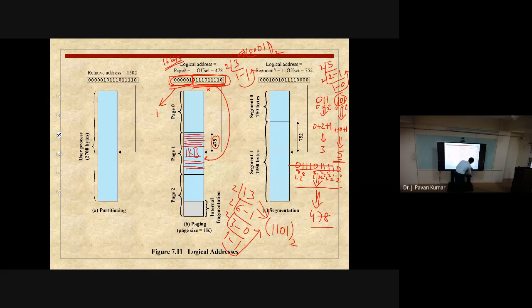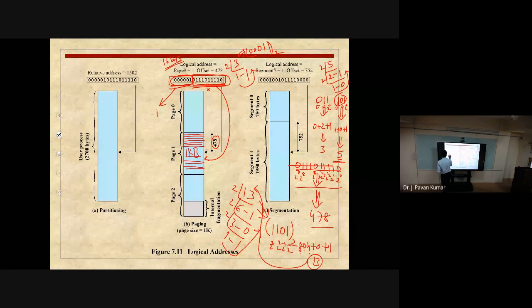On the other hand, you can convert back. 2 power 0, 2 power 1, 2 power 2. Then 2 power 0 into 1, it is 1. Plus 2 power 1 into 0, it is 0. Next 2 power 2 into 1, that is 4. Next 2 power 3 into 1, that is 8. So 8 plus 4 plus 1, it will be 13. So we are getting this 13, isn't it? So this is the conversion from decimal to binary and binary to decimal. Now come back. Do you have any doubt? I think it's clear to you. Yes?